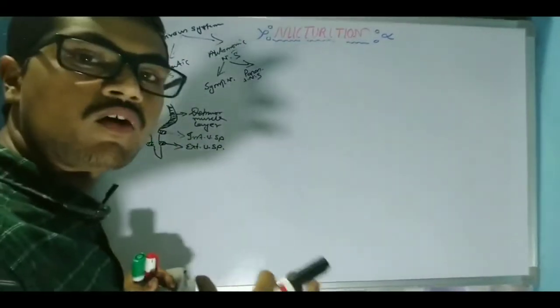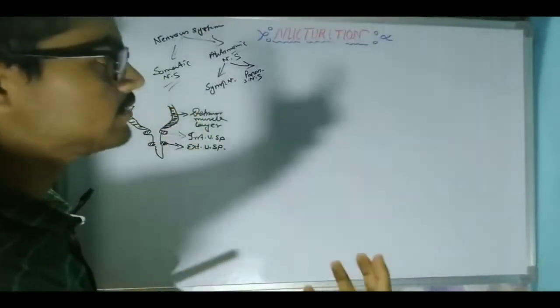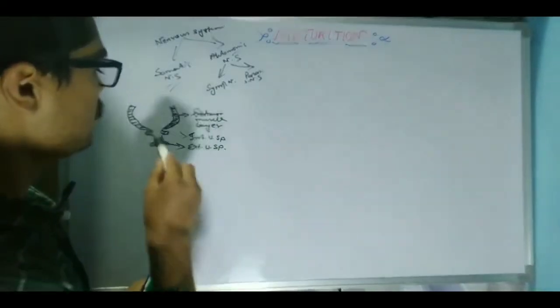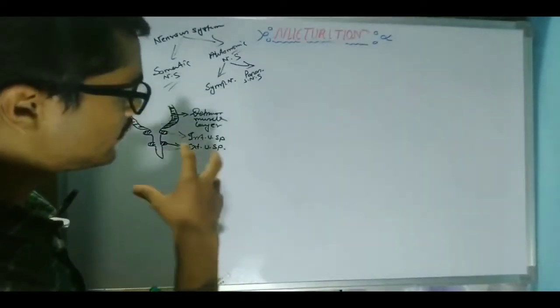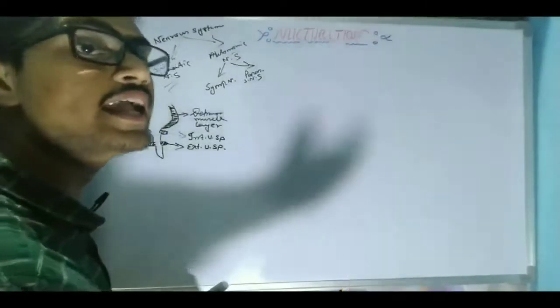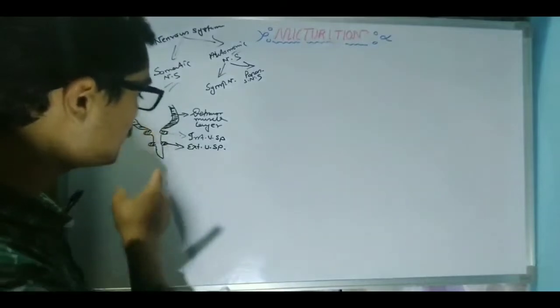By the contraction or relaxation of the detrusor muscle, the urinary bladder becomes relaxed or contracted. And when the internal urethral sphincter and the external urethral sphincter are closed, the urine will not be able to discharge from the urinary bladder to the periphery.